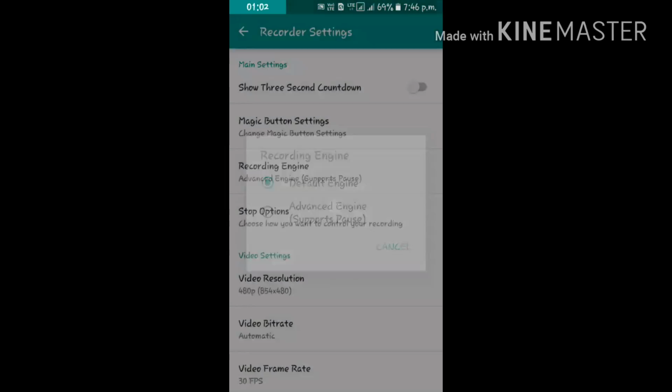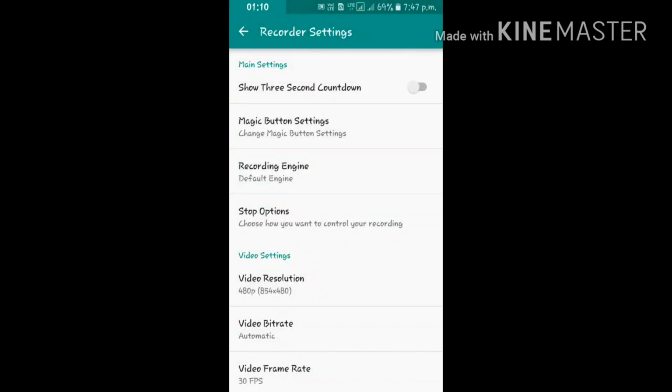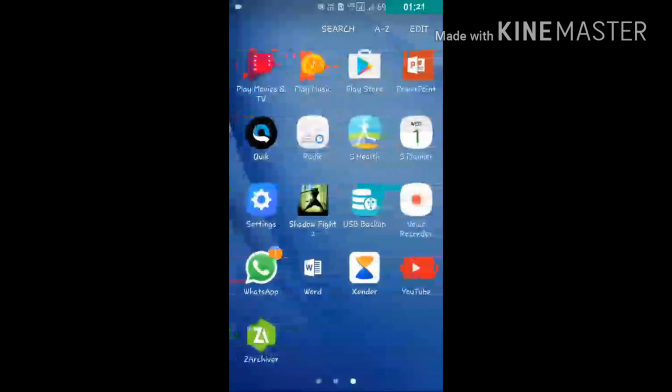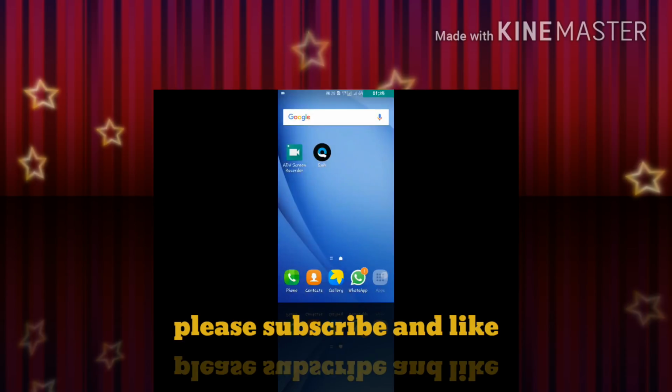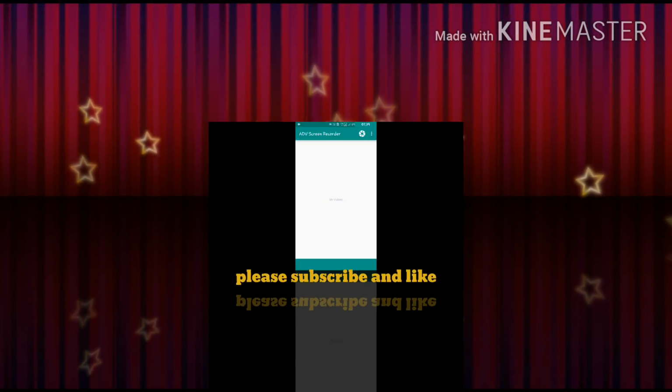If at first you have the advanced engine supports pause, then you can convert it into the default engine and go back, and now you can record it easily. You can see nothing will happen if you stop.